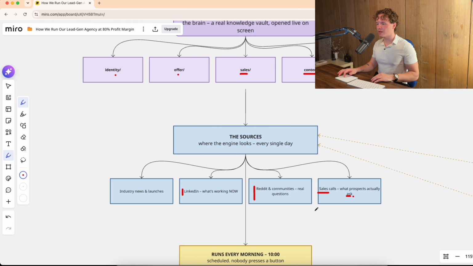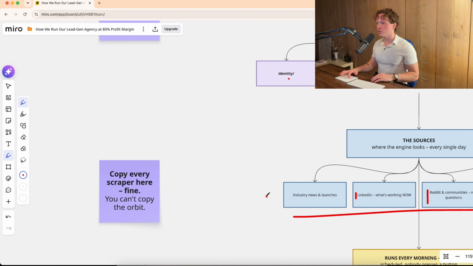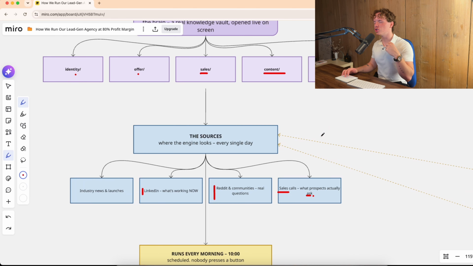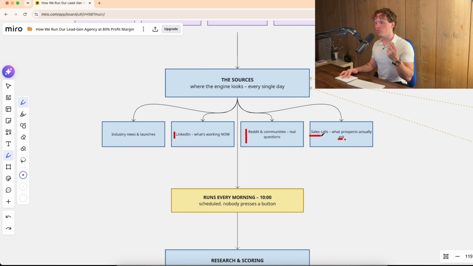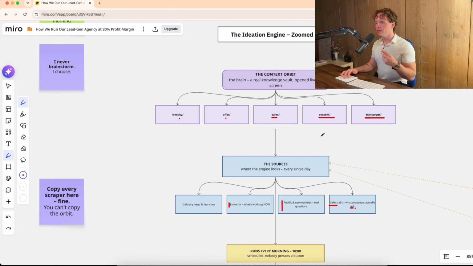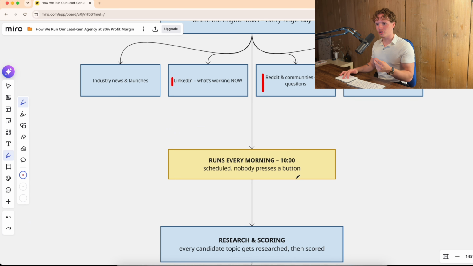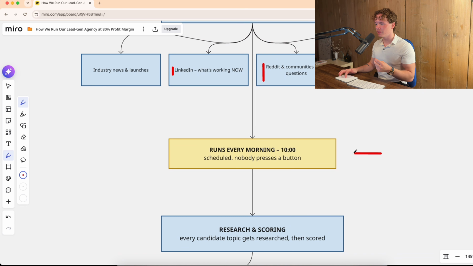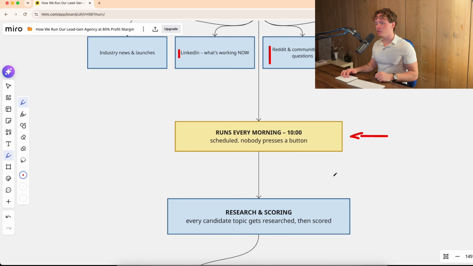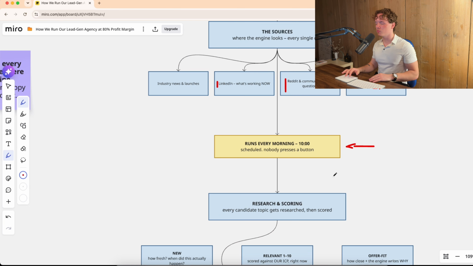And very important, all of that information then goes back into the context orbit, which means for the next video, you'll already have so much more information on what they're thinking, what they want to hear, and so on. Now, this is basically the things that you need in place in order to be able to run this in the first place.